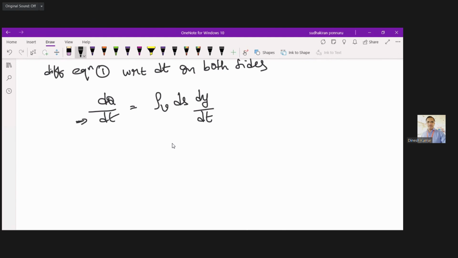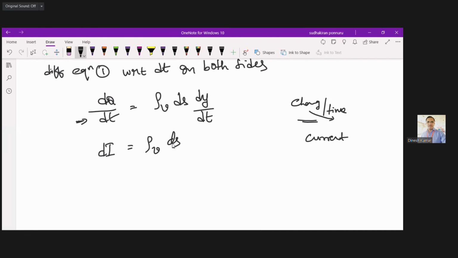See here, dq by dt is charge per time, which is the rate of flow of charges. That is called current. So replacing that value, dq by dt is nothing but current, di. Therefore di is equal to rho v ds.